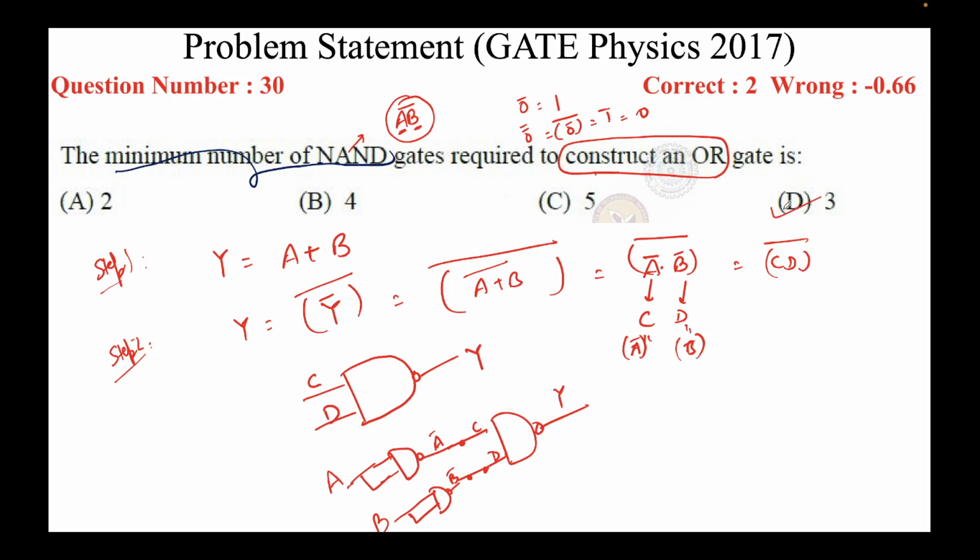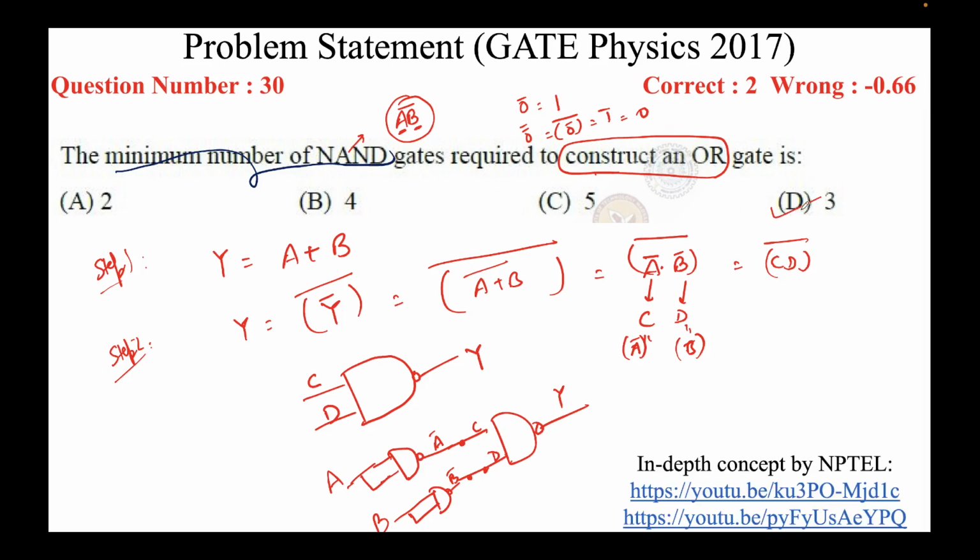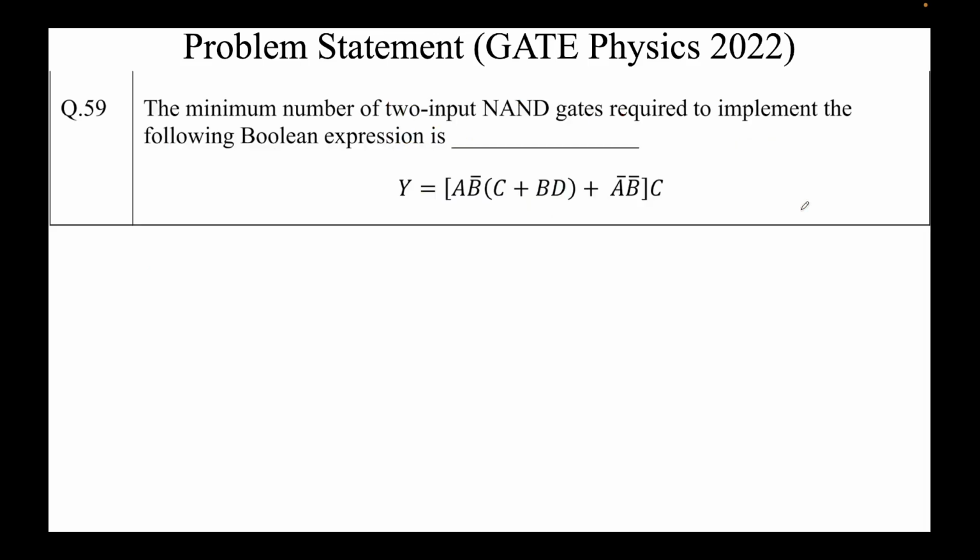So the correct answer here is 3. Right. So this was a straightforward question. Even if you knew only theory, you could solve it. However, in GATE 2022, the examiners knew that students are learning the theory, so they complicated things.